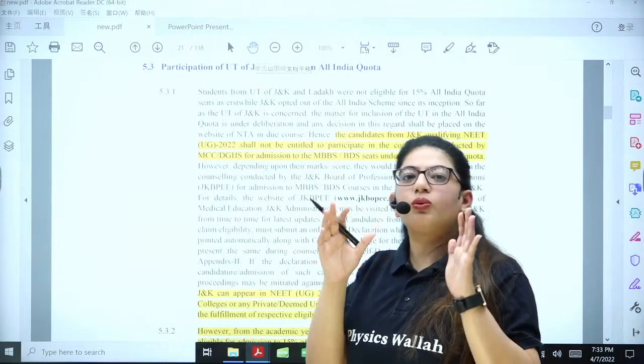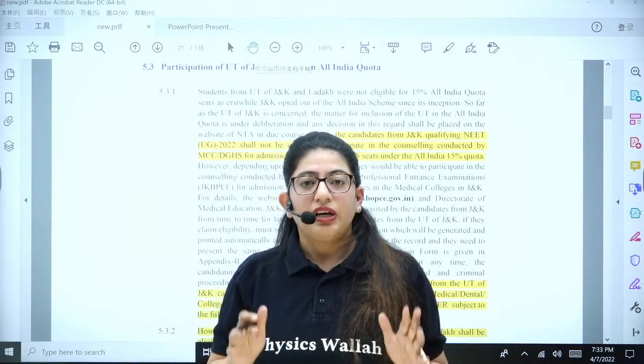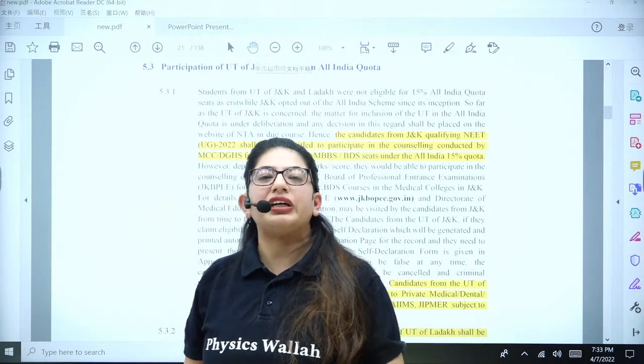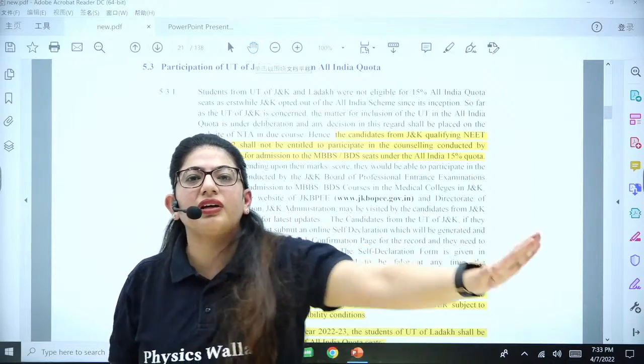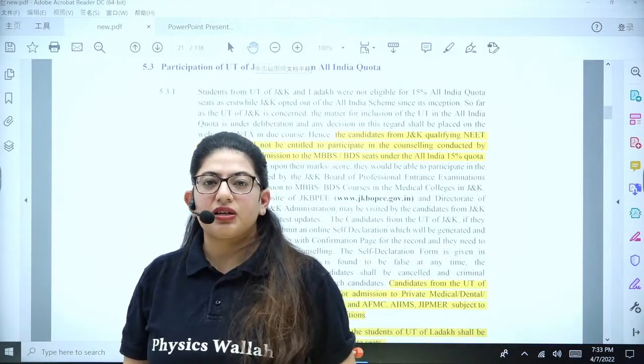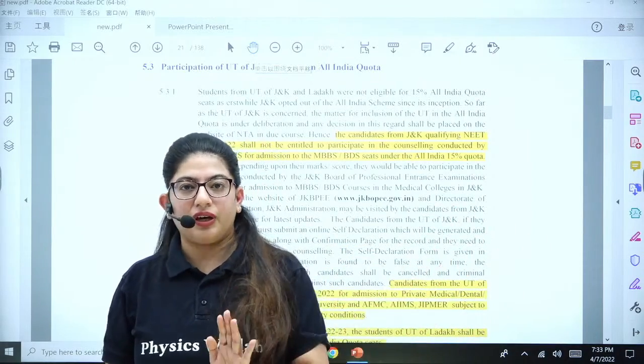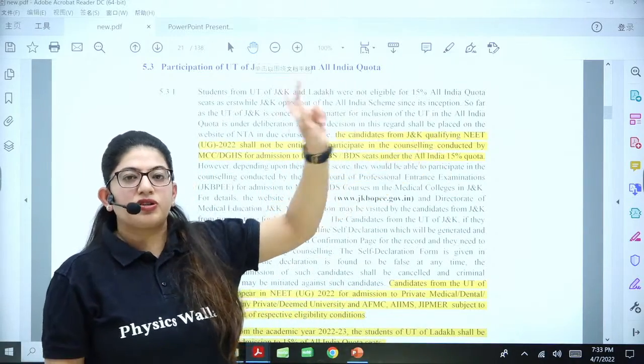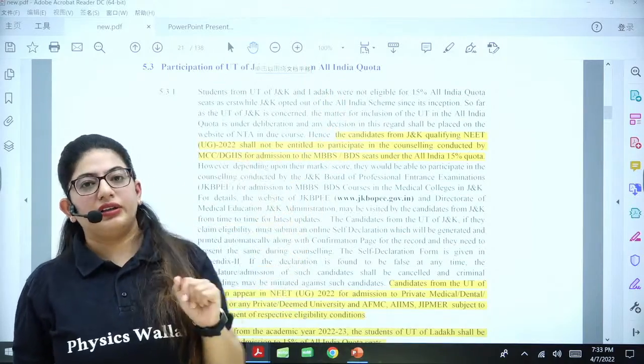There are two types of counselling after your test. One is the 15% All India counselling, in which you are eligible for 15% seats in all the medical colleges of India. That's the government seats of all the medical colleges of India. J&K students cannot fight for these, because they have their own quota in their state.